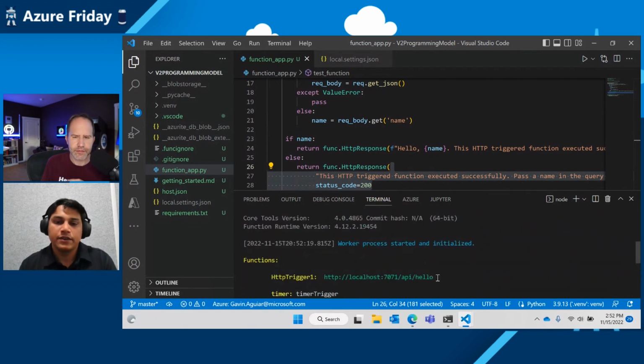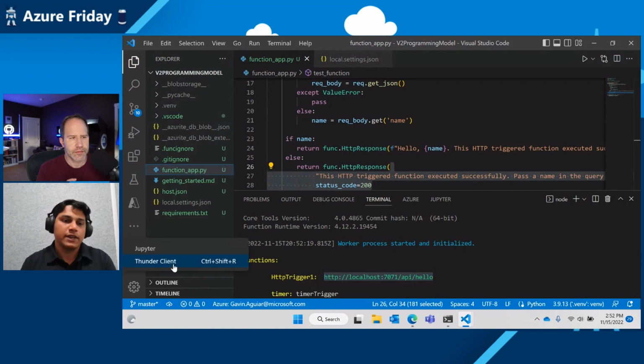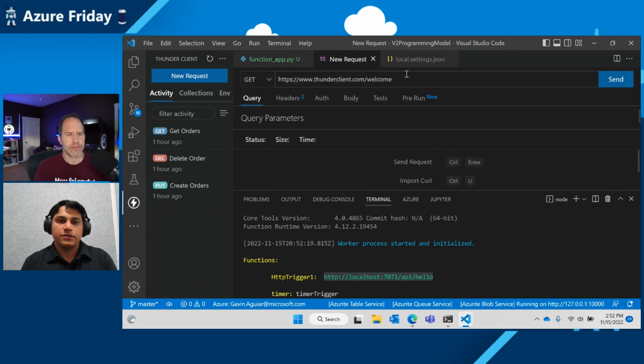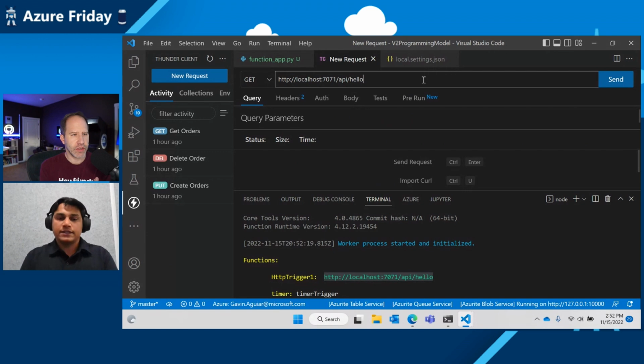Now let's try invoking the HTTP trigger itself. So let me use my local client, which I have. Refreshed. Let's see. Okay, so we're running the function on localhost 7071, and we're going to call it. That's the default. Yes, that's the default port which is exposed. All righty.